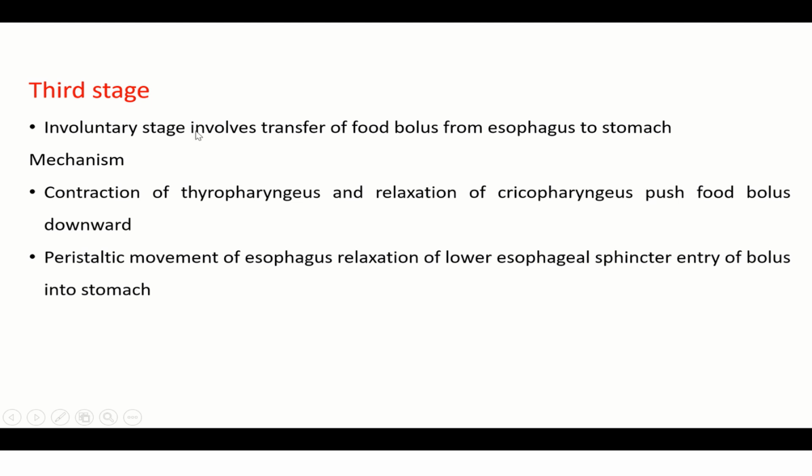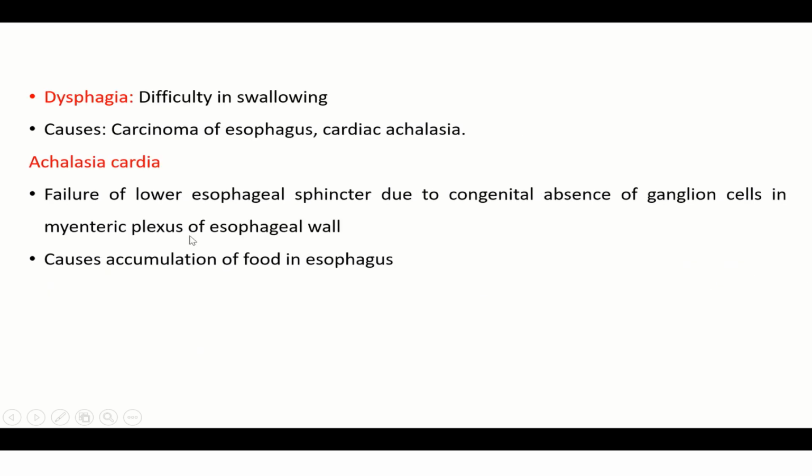The third stage, an involuntary stage, involves transfer of food bolus from esophagus to stomach. Mechanism: contraction of the thyropharyngeus and relaxation of the cricopharyngeus push food bolus downwards. Peristaltic movement of esophagus, relaxation of the lower esophageal sphincter, and entry of food bolus into the stomach. Dysphagia is difficulty in swallowing. Commonest causes: carcinoma esophagus and cardiac achalasia. Achalasia cardia is a failure of the lower esophageal sphincter due to congenital absence of ganglionic cells in the myenteric plexus of the esophageal wall. This causes accumulation of food in the esophagus.